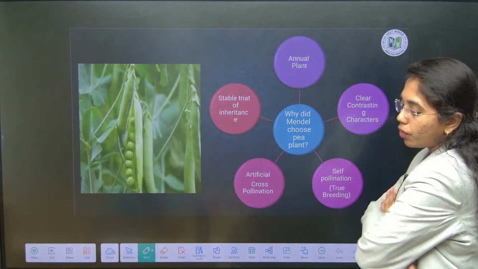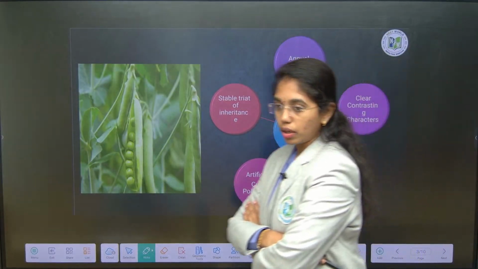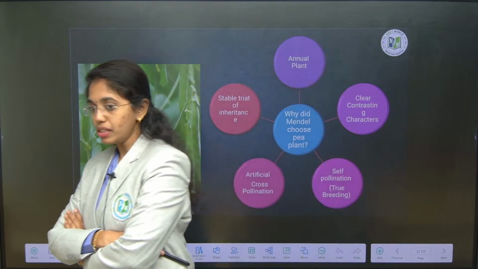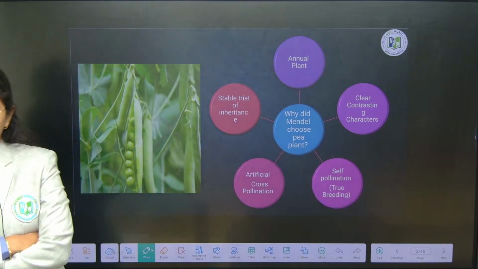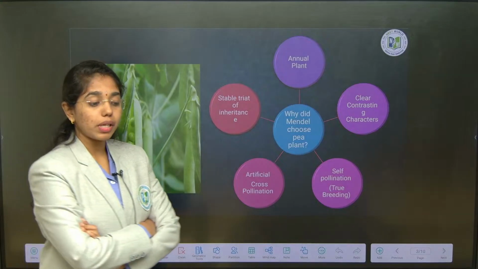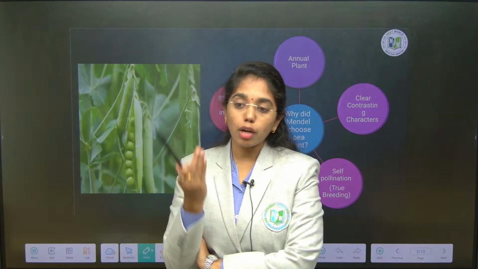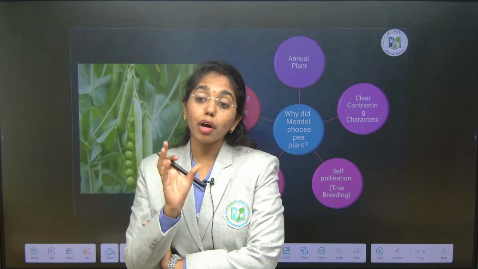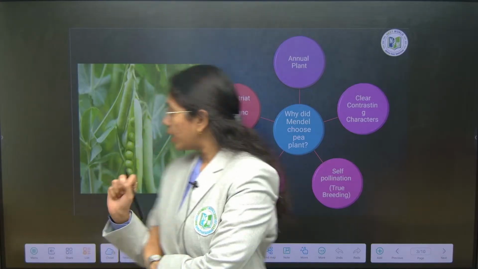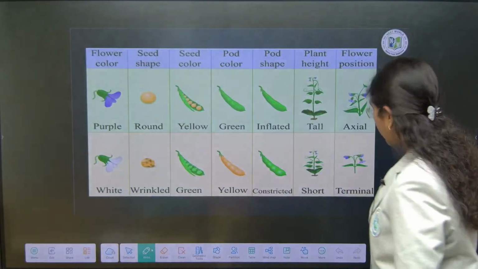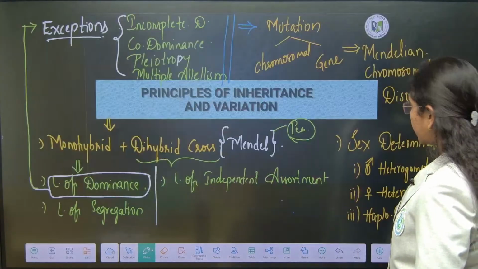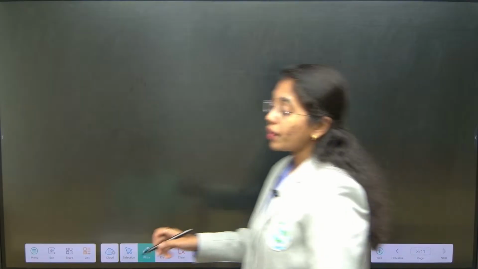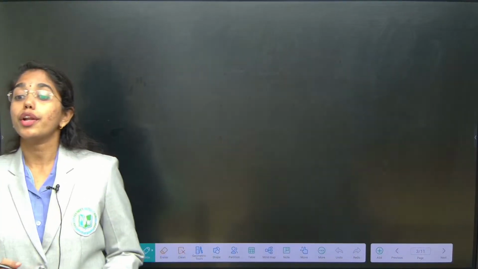First thing, before getting into Gregor John Mendel's experiments: early agriculturists around 8000 to 10,000 BC had already understood the concept of variation in detail. They said clearly that variation is because of sexual reproduction.